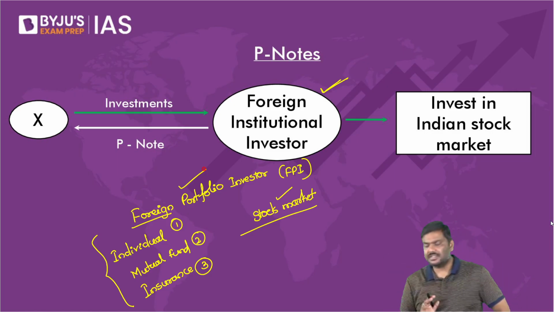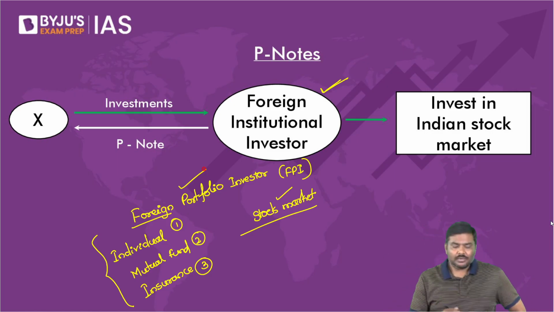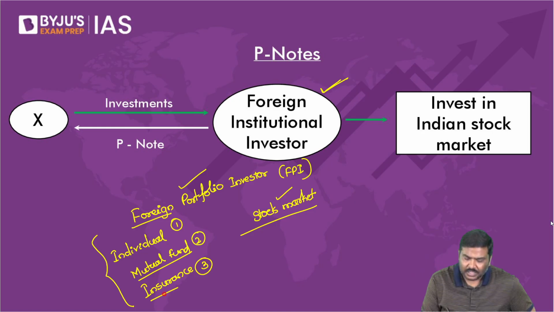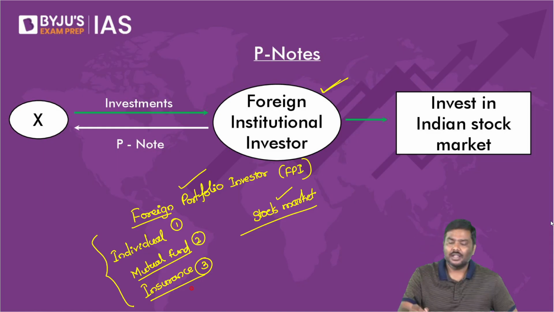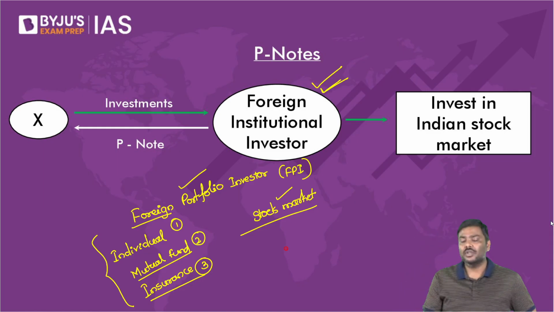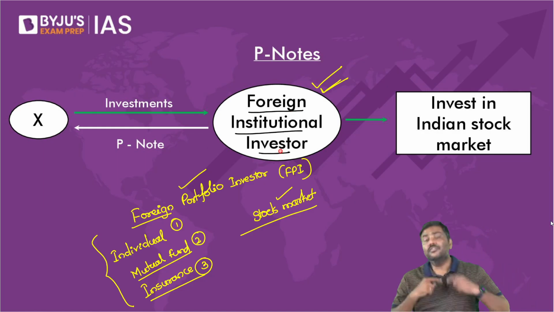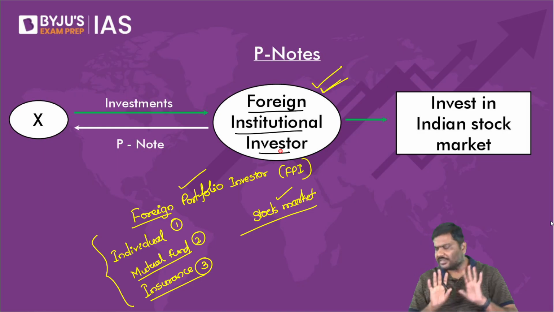But out of these, don't you think the second and third are financial institutions? Any problem here? Second and third are financial institutions. Now, please tell me, is the term foreign institutional investor okay with all of you?